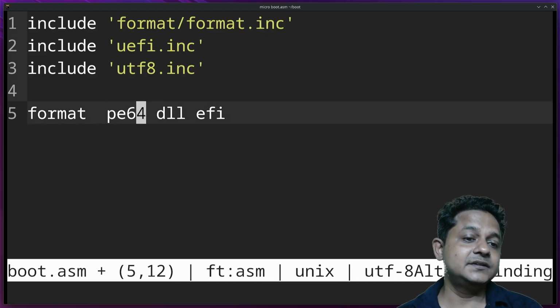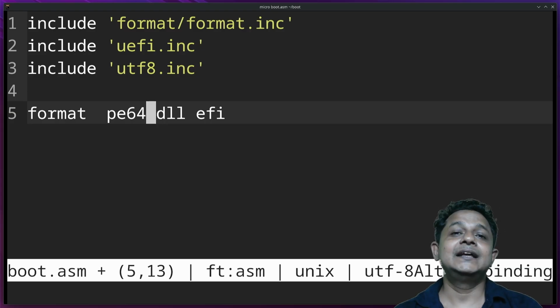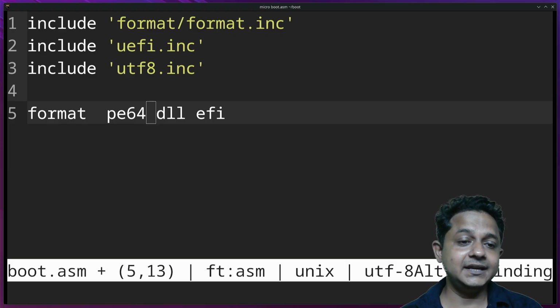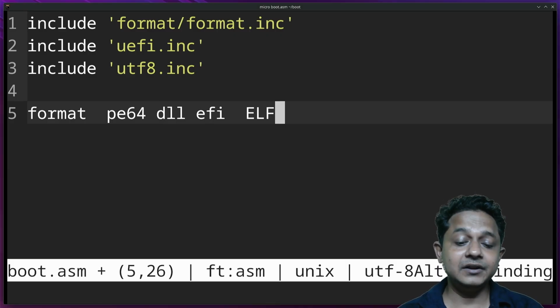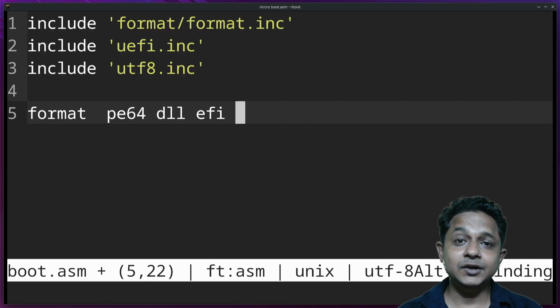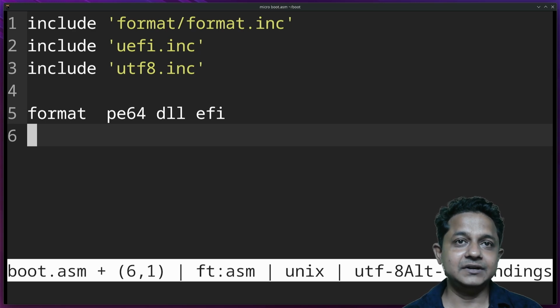So why am I including this PE64 rather than something more modern like ELF64? Why not ELF or even ELF64? Do I love Windows over Linux or even Mac? No, I'm not into any kind of relationship, but it is needed. I will explain why it is needed.